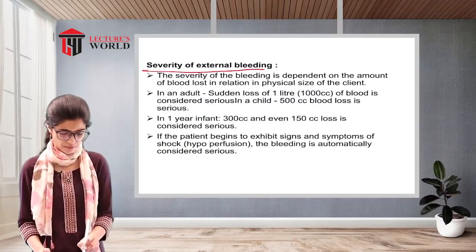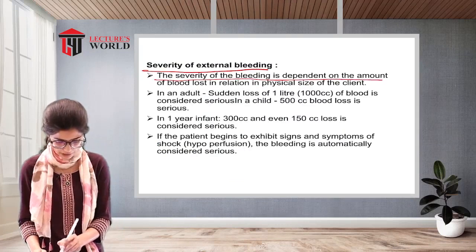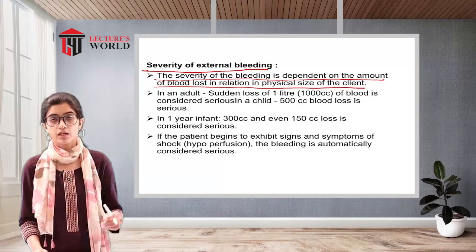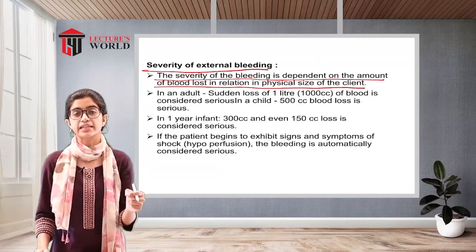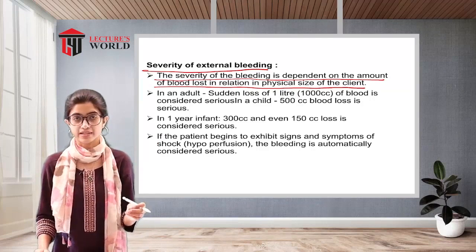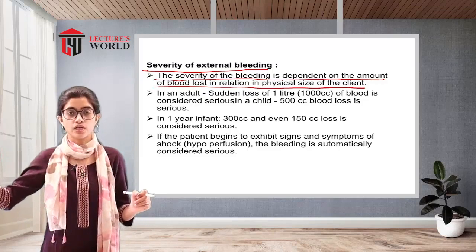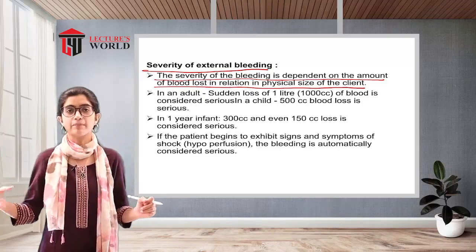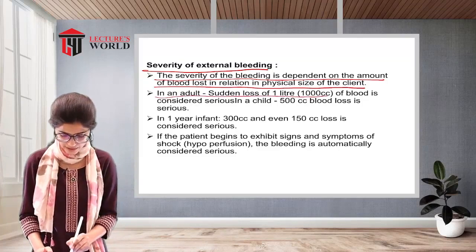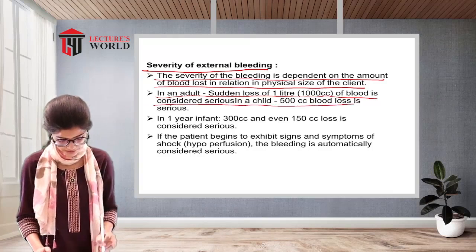Severity of external bleeding. The severity of bleeding is dependent on the amount of blood lost in relation to the physical size of the client. Whenever the severity of bleeding is discussed, the size of the client is also discussed. As compared to the size of the client, the amount of blood lost depicts how severely the bleeding has occurred. In an adult, a sudden loss of 1 liter, that is 1000 cc of blood, is considered serious. In a child, 500 cc blood loss is serious.